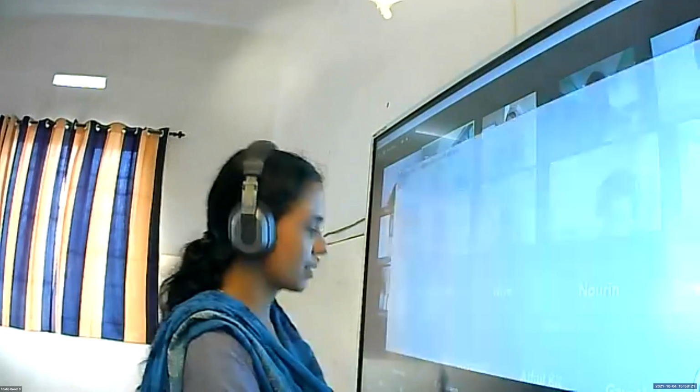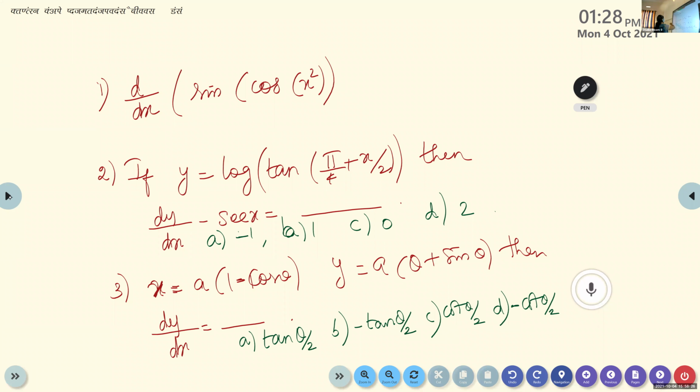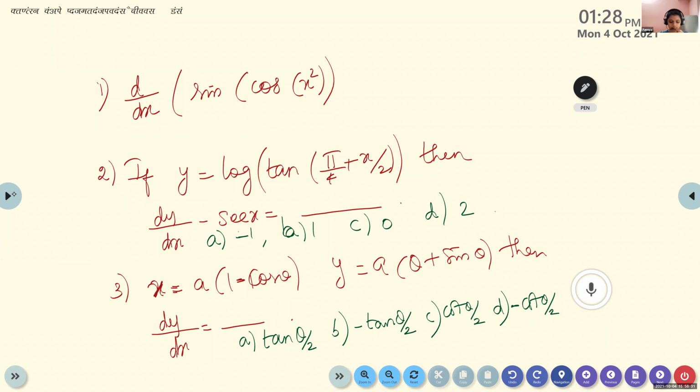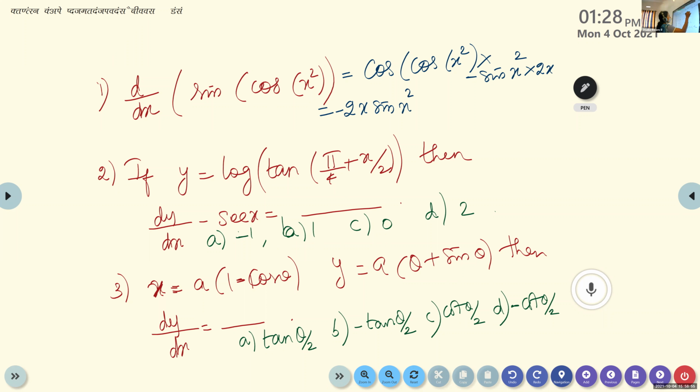Yes, Punya. How will you do the first one? Chain rule. Yes. Cos of cos x square into minus sin x square into 2x. So the answer is minus 2x into sin of x square into cos of cos x square.